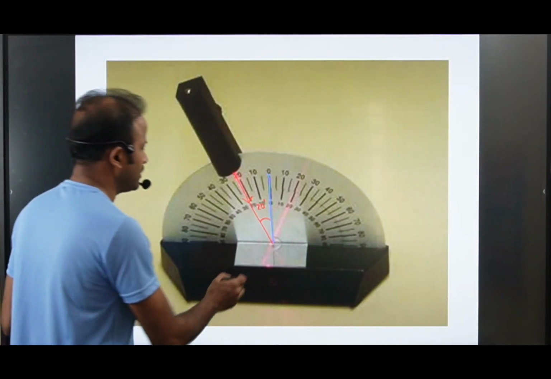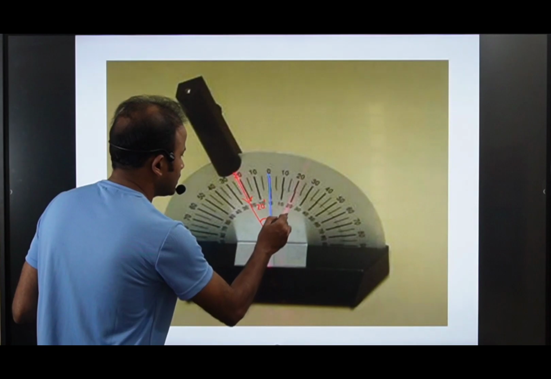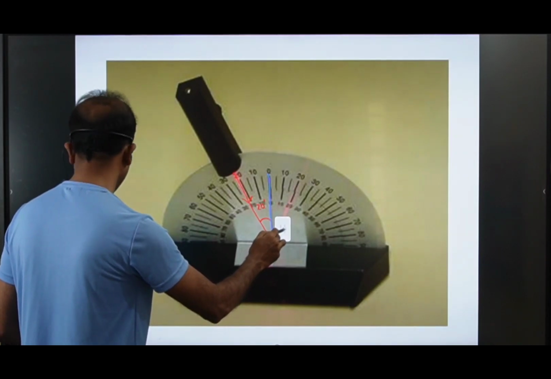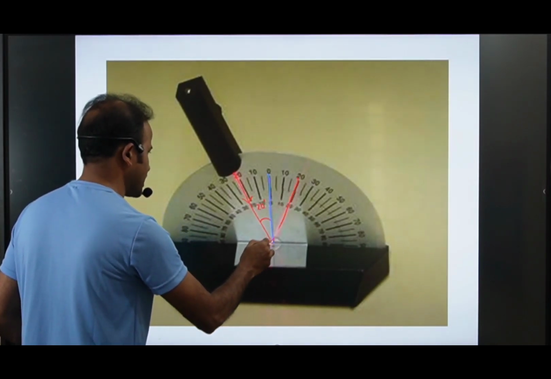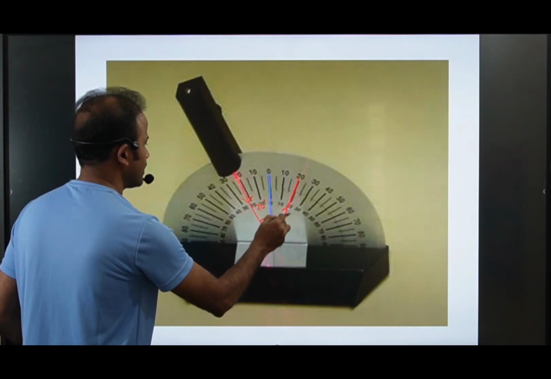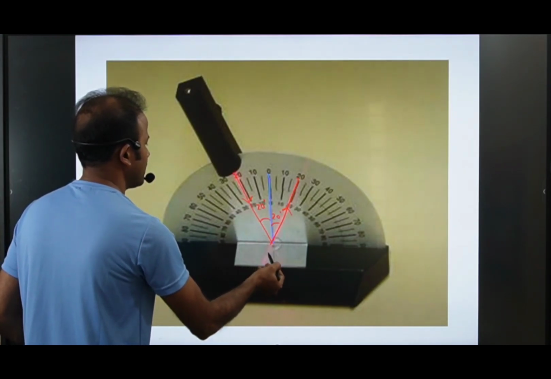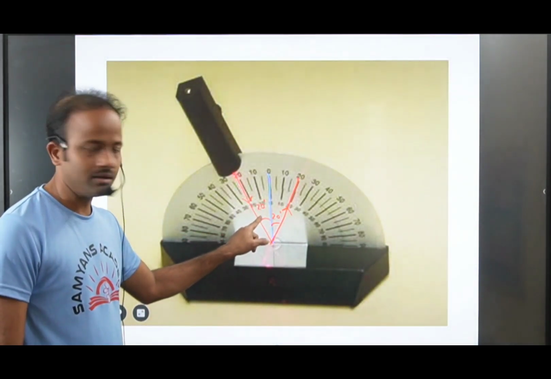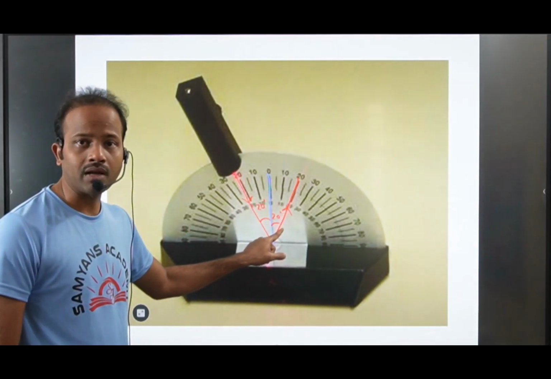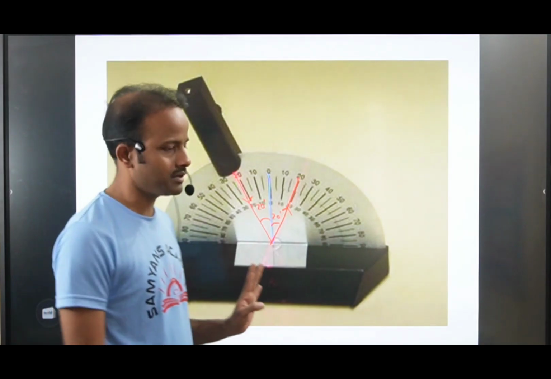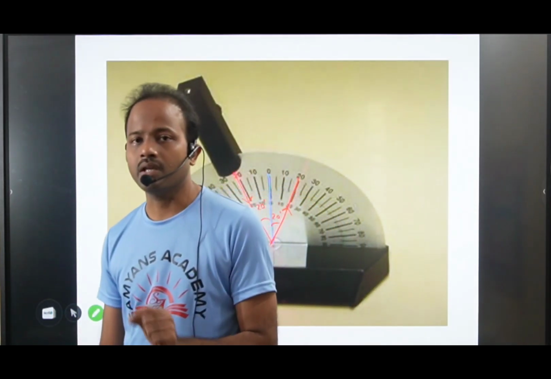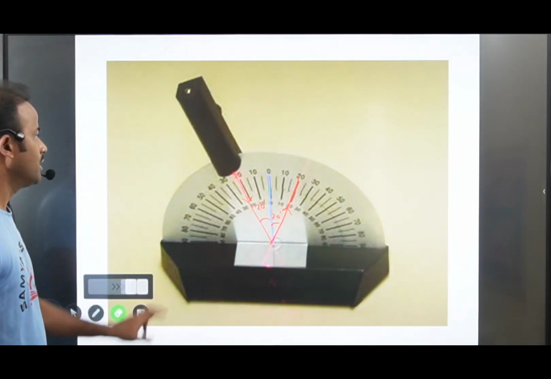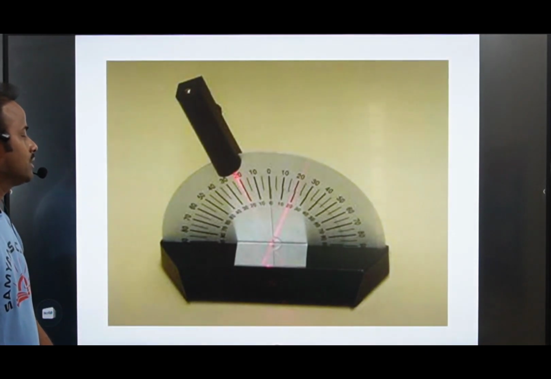Now what is happening here? After reflection, the light is going in this direction. Are you able to see this? It also makes a 20 degrees angle here, and this we call the reflected ray. It is coming back from this surface. The angle of incidence is 20 degrees, and the angle of reflection is also 20 degrees. So from this experiment we can observe that the angle of incidence is always equal to the angle of reflection. Is it clear? Now move on to the next.